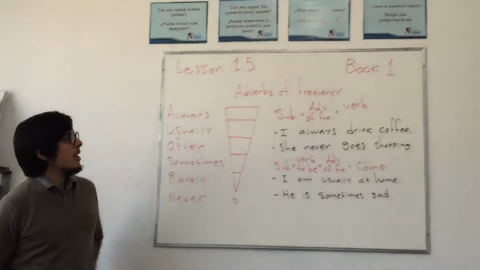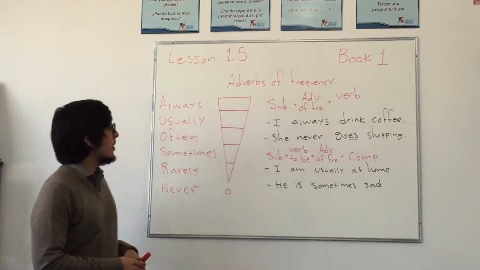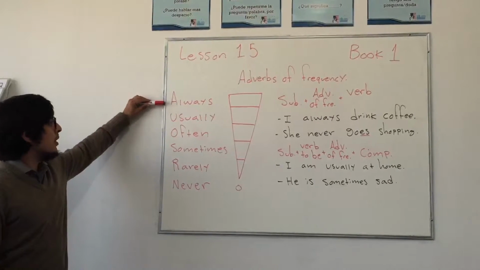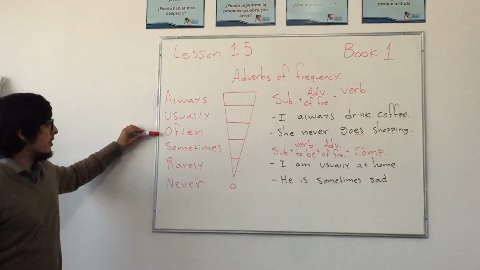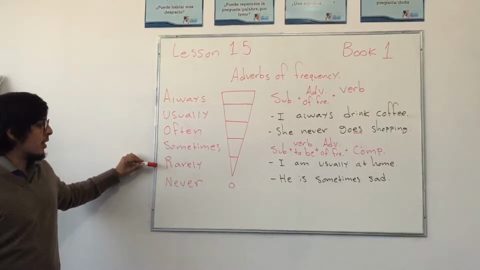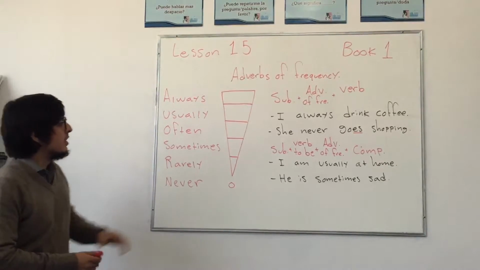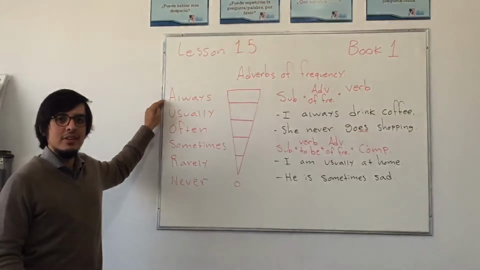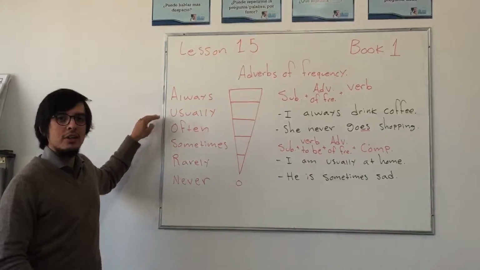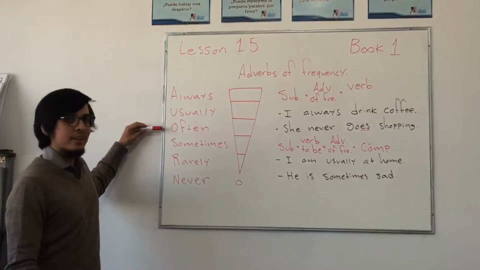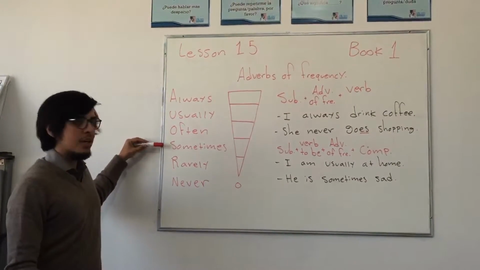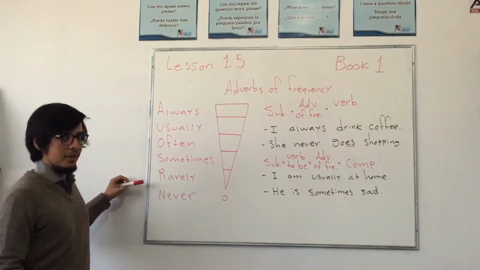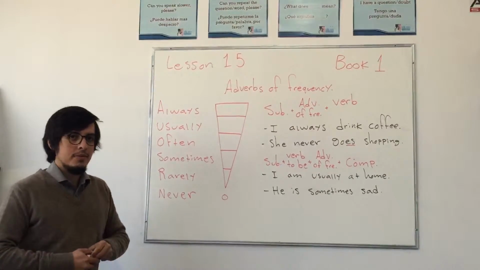Now we're going to talk about adverbs of frequency. These are the most common adverbs of frequency: always, usually, often, sometimes, rarely, and never. This is the frequency, let's say, for each one. Always means siempre. Usually, usualmente. Often, seguido. Sometimes, a veces. Rarely, raramente, rara vez. Never, nunca.